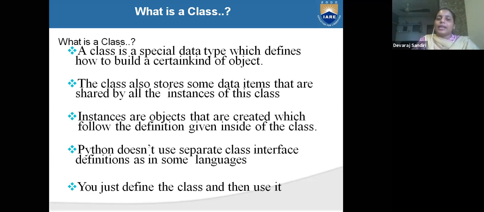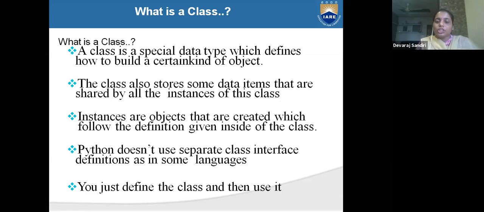What is a class? A class is a special type which defines how to build a certain kind of object. A class also stores some data items that are shared by all the instances of the class. Instances are objects that are created which follow the definitions given inside the class.